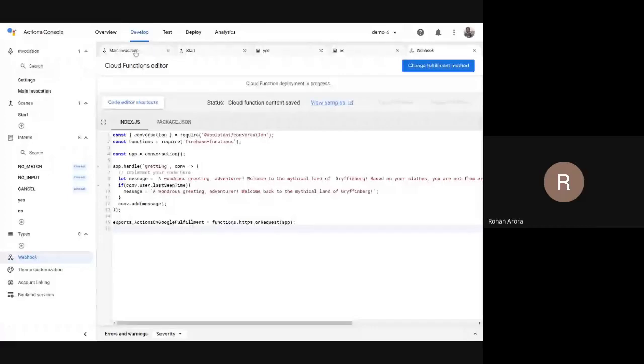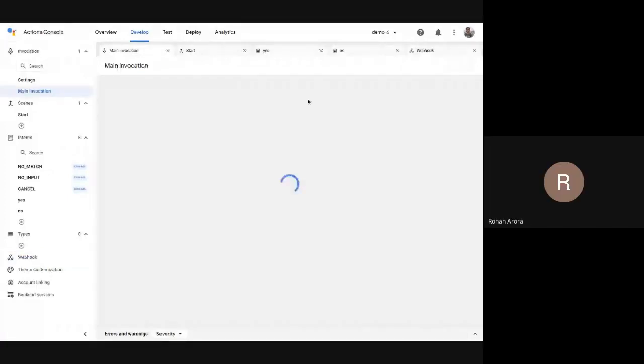You can see the several tabs. Yeah, you can do that, I think. I can do that, but I was worried whether this will stop or not. Yeah, it did stop. So we need to make sure that until this cloud function is deployed, we stay on the same screen. I was confused about whether it will continue in the background or not. Oh, okay. Got it.